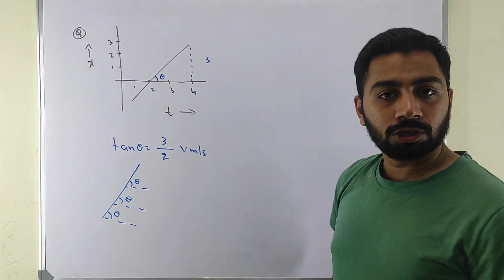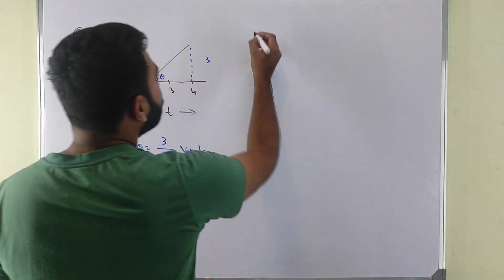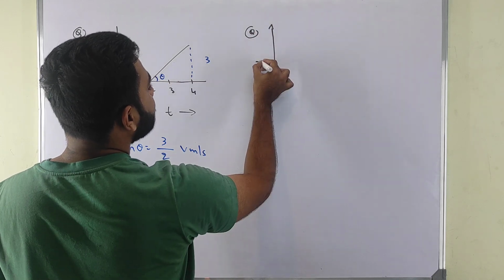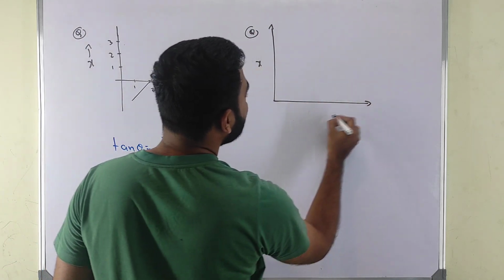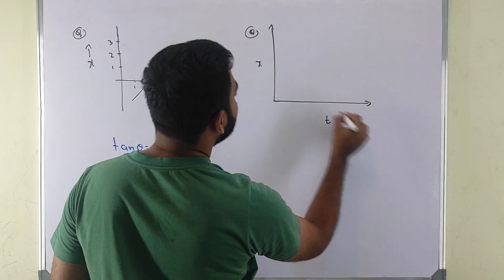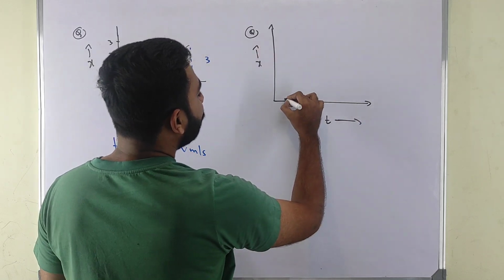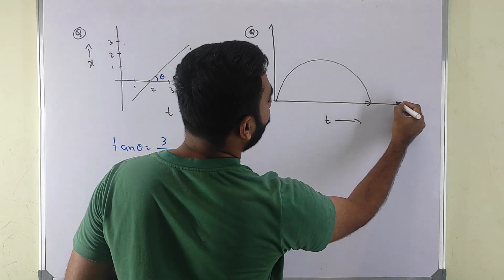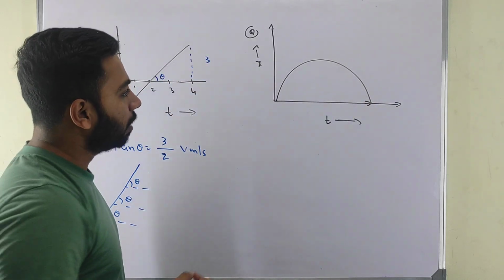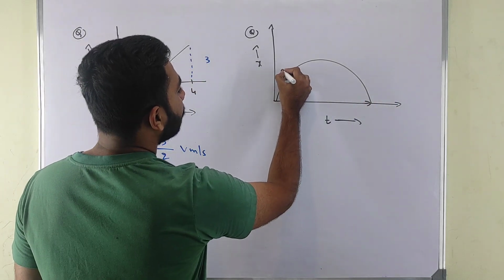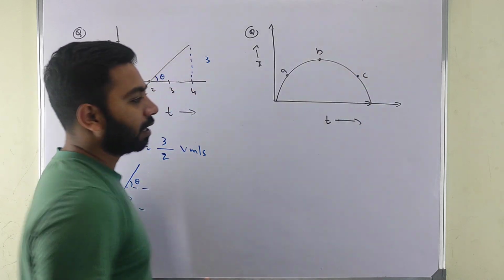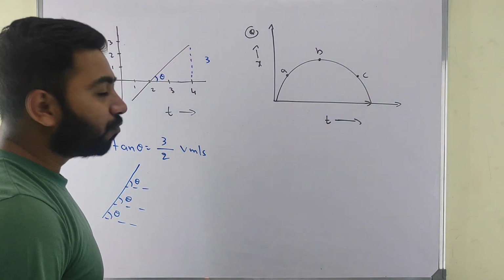Okay, simple question. Now one more question: I take a graph like this, with x in meters and t in seconds. Let us take points A, B and C. Now focus clearly.